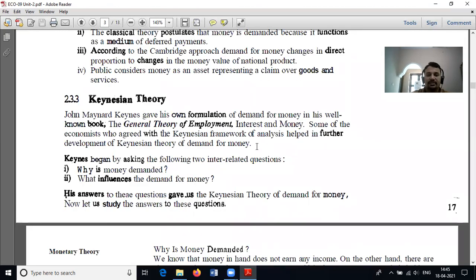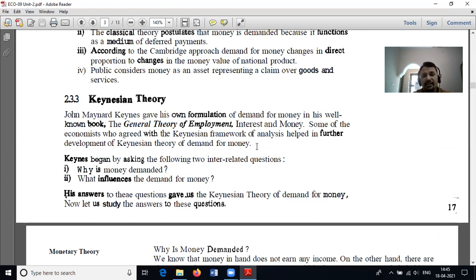The third theory is the Keynesian theory. John Maynard Keynes, one of the famous modern economists, illustrates the demand for money in his famous book, The General Theory of Employment, Interest and Money. Keynes raised his viewpoints firstly with two questions: why is money demanded, and what influences the demand for money?